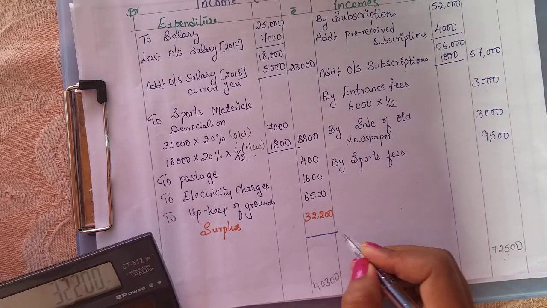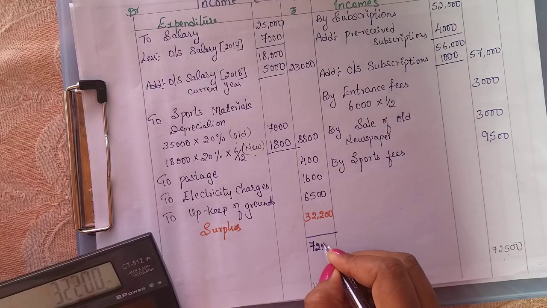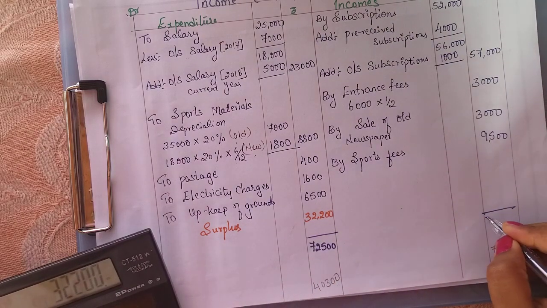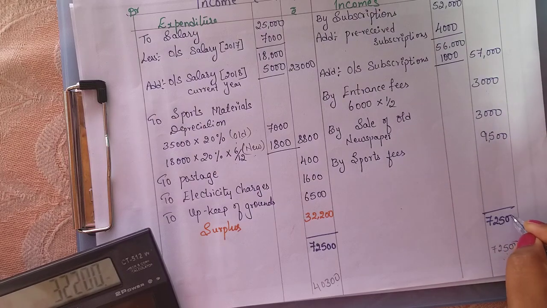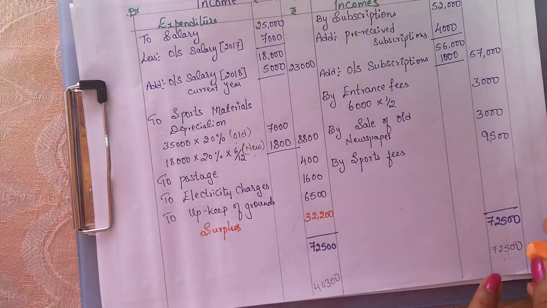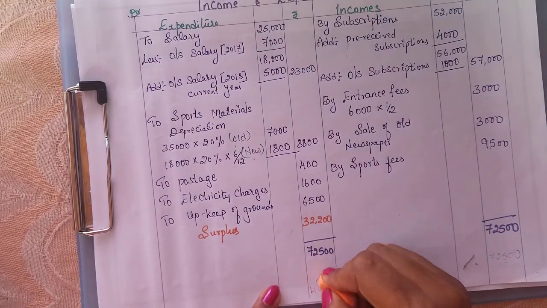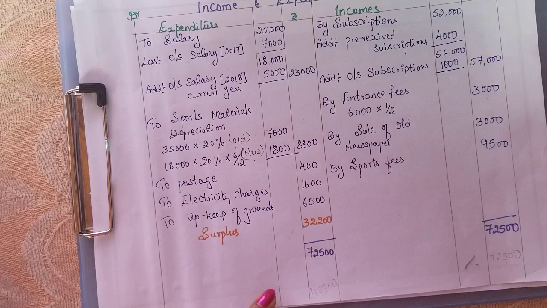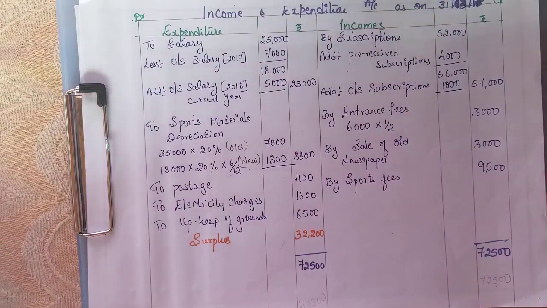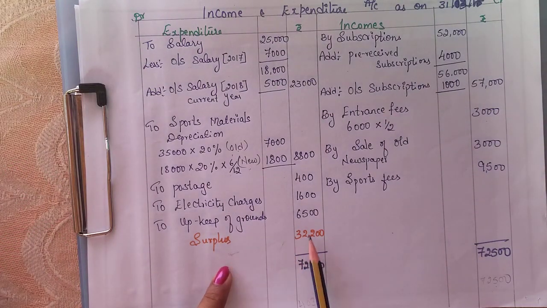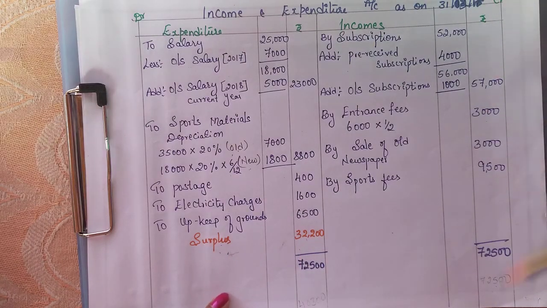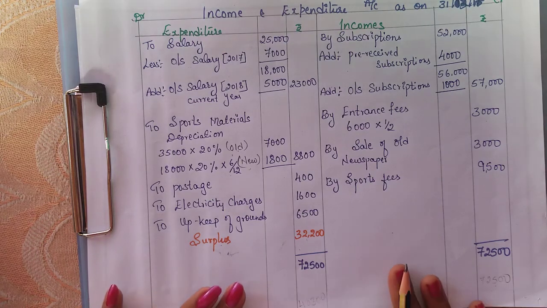And the total, both the sides we are closing with 72,500. Whichever is highest, that amount we are going to close with. So here the incomes are more and expenditure is less. So total surplus we got is 32,200 out of all their expenditure. Still the surplus is remaining. Okay. So this is all about the income and expenditure.